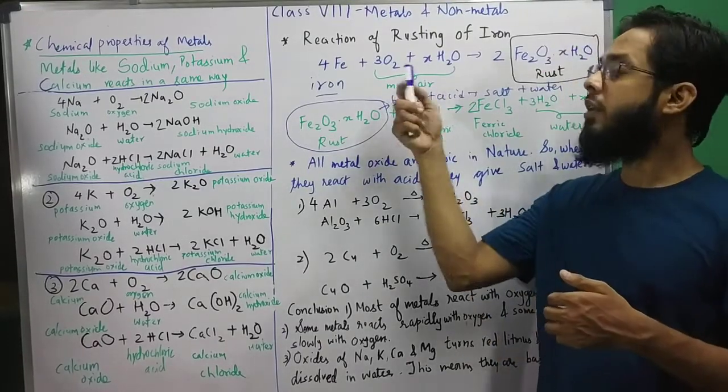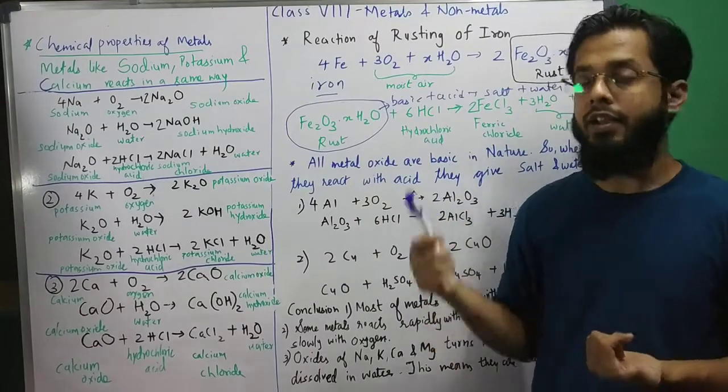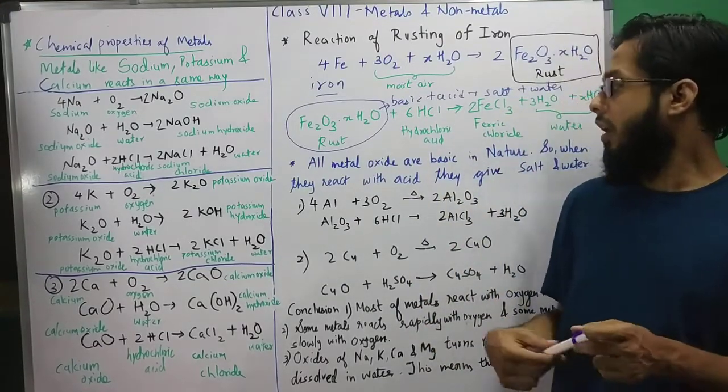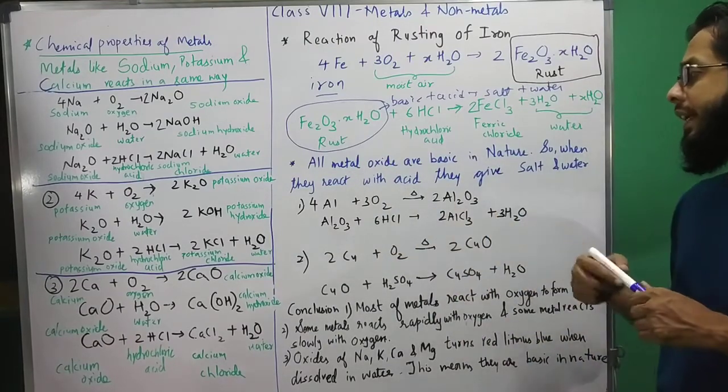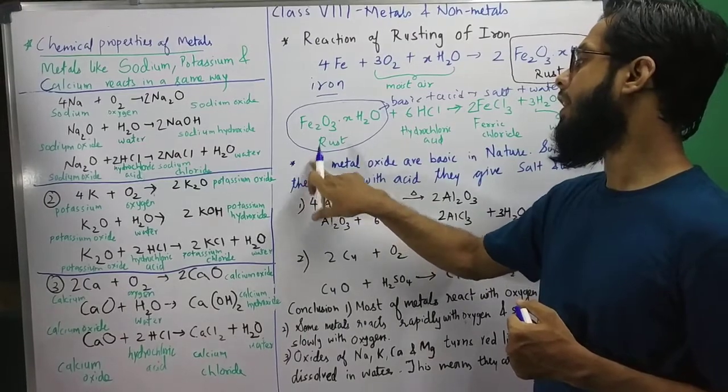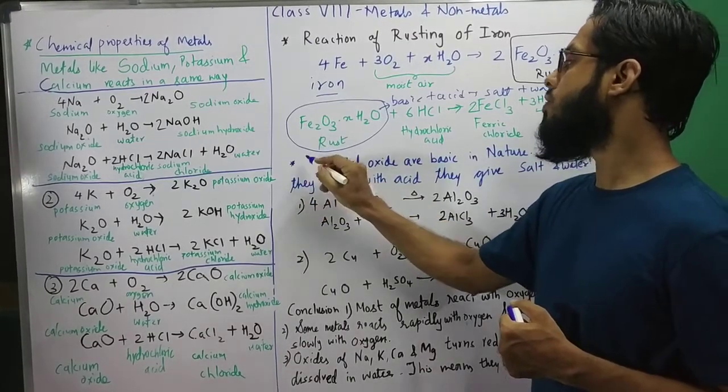And how it is formed? When moist air reacts with iron, it forms Fe2O3.XH2O, that is rust. And all metal oxides are basic in nature. So not all, we can say generally, because if you study